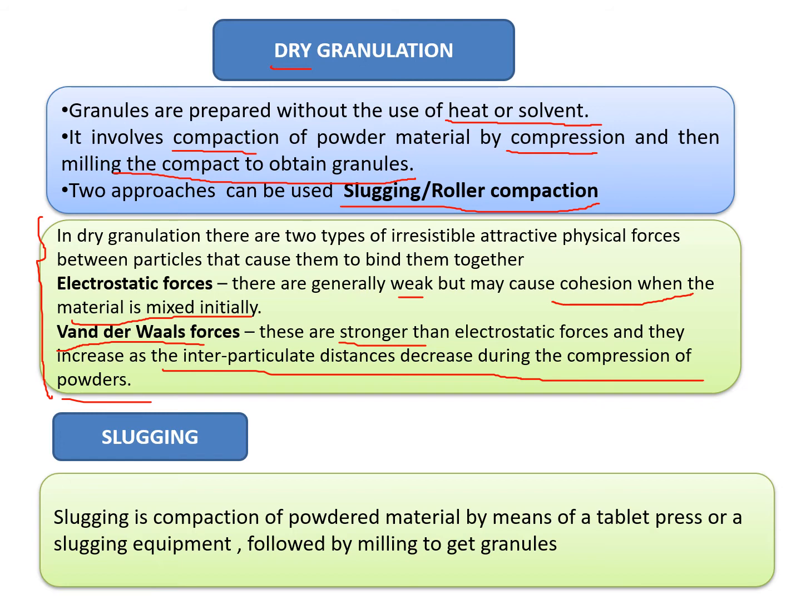So as I told you, we use two approaches. The first is slugging. So what is slugging? Slugging is compaction of the powder material by means of a tablet press or a slugging equipment, followed by milling to get granules. So we are using a tablet press for this purpose of slugging.